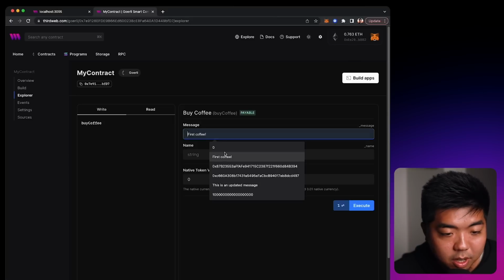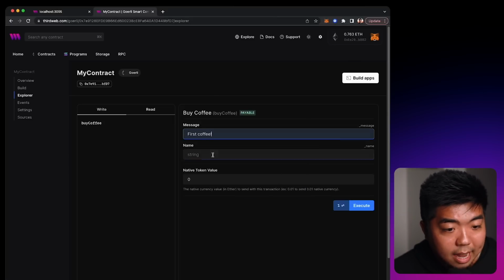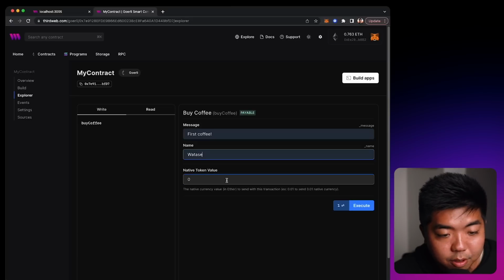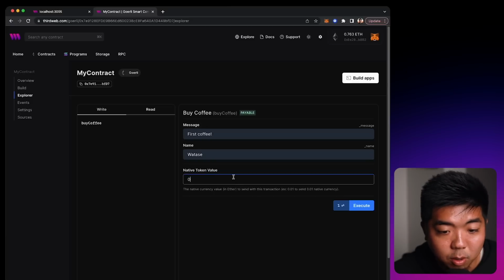So for our message here, we're going to just put first coffee, and the name, I'm just going to put Watase here. And for the native token value, this is actually the value that we have to pass. So this is going to be the 0.01.